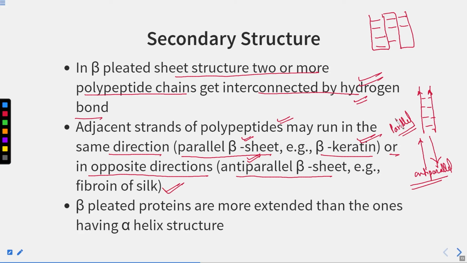Now, beta pleated proteins are more extended than the ones having the alpha helix structure.